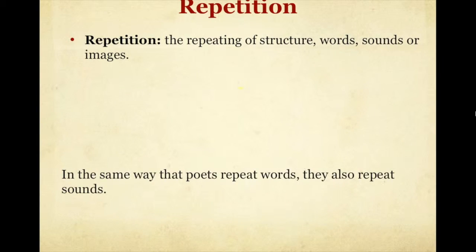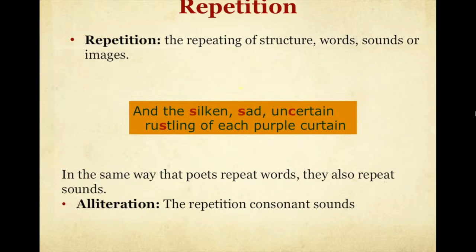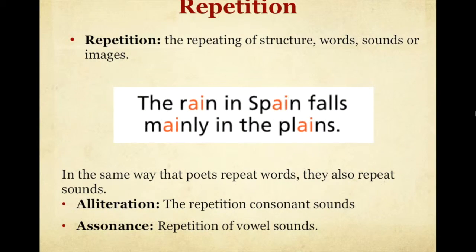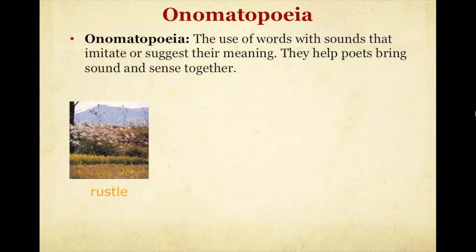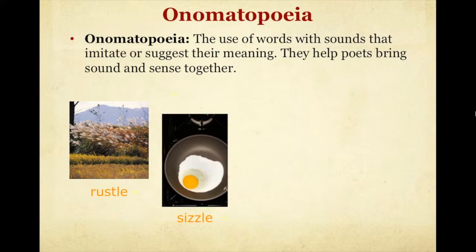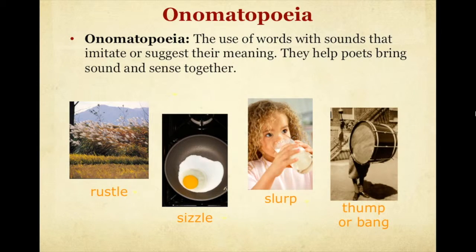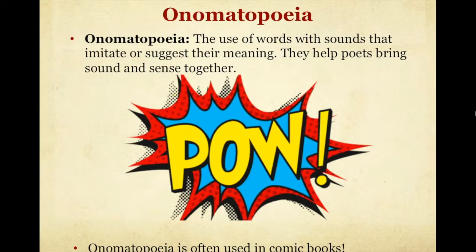Authors also repeat sounds. Alliteration is the repetition of a consonant sound. Assonance is the repetition of a vowel sound. Onomatopoeia. The use of words with sounds that imitate or suggest their meaning. For example, rustle, sizzle, slurp, thump, or bang. Onomatopoeia is often used in comic books.